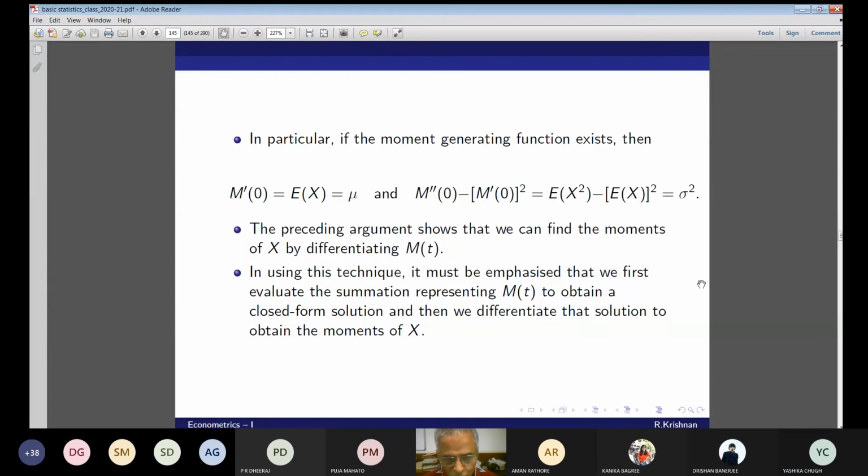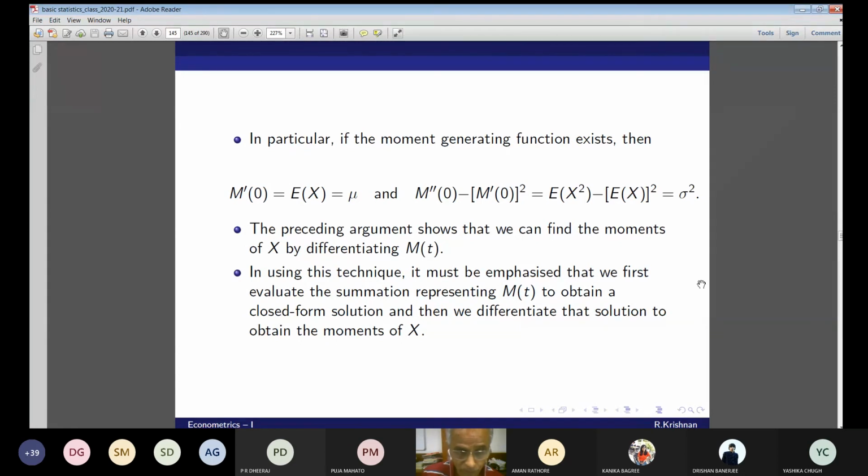The preceding argument shows that we can find the moments of X by differentiating the moment generating function. In using this technique, this is very important, and I suggest you practice a lot of questions. Suppose you have been given a moment generating function.